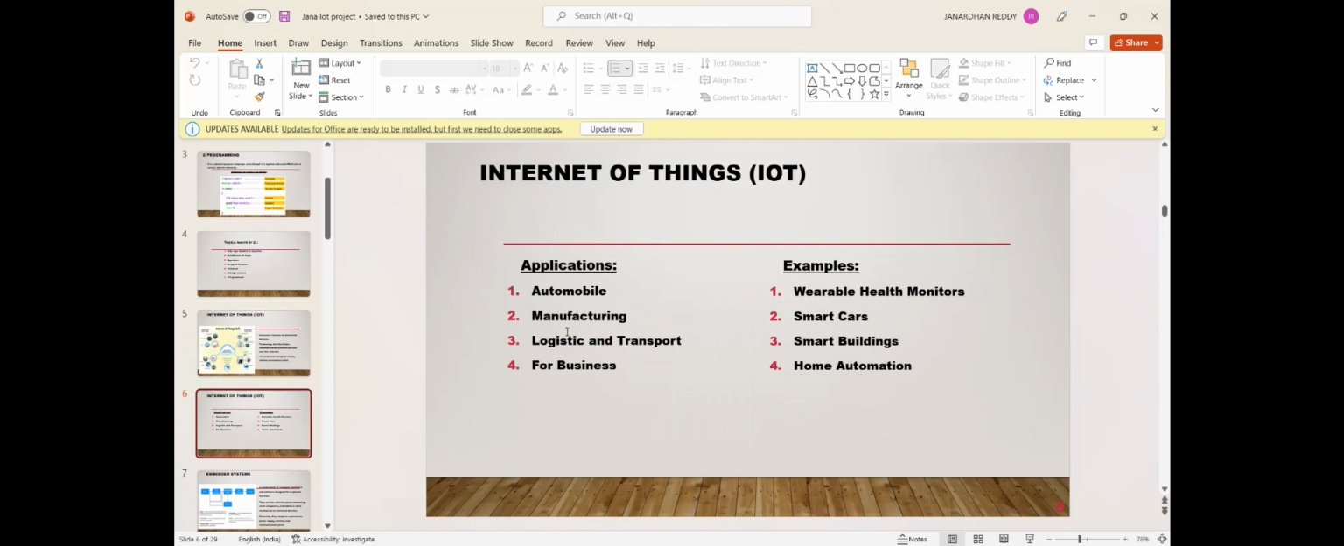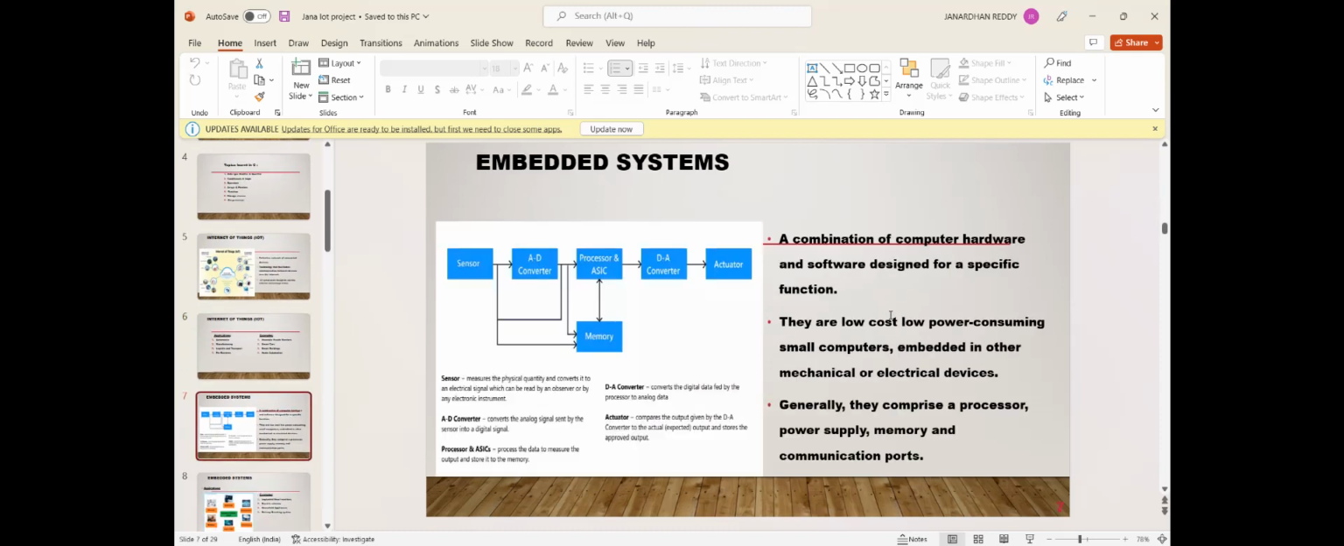Internet of things applications: what are they? Mobile, manufacturing, logistics and transport, and for business we are using many applications. Examples also include smart cars, smart buildings, home automation, wearable health monitors, and more. With the help of IoT, we can reduce time, improve time management, and increase the efficiency of systems.